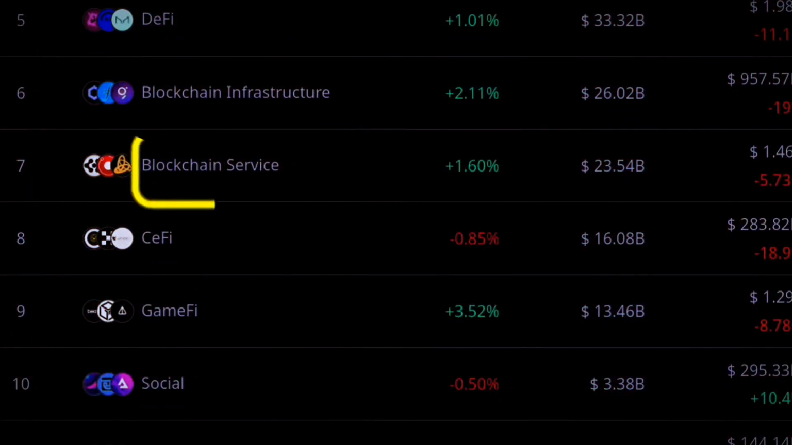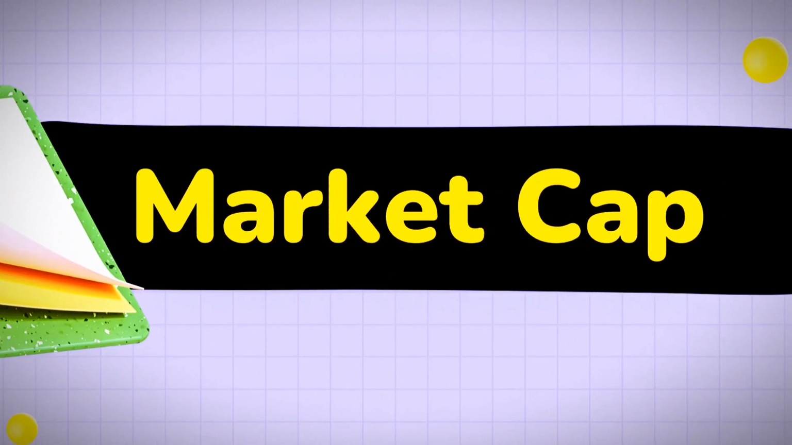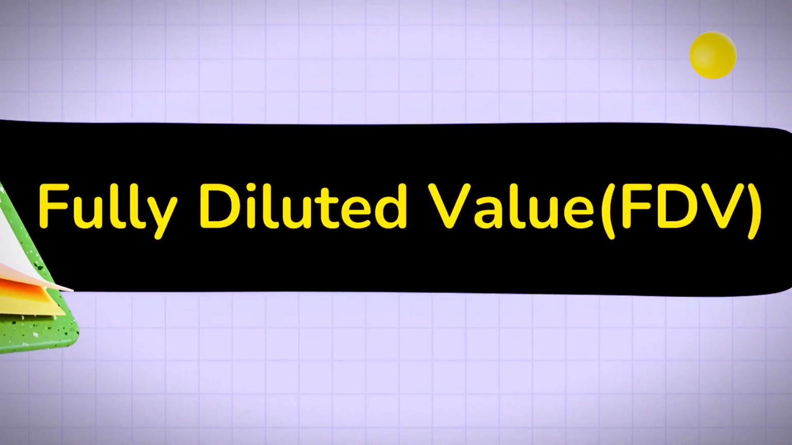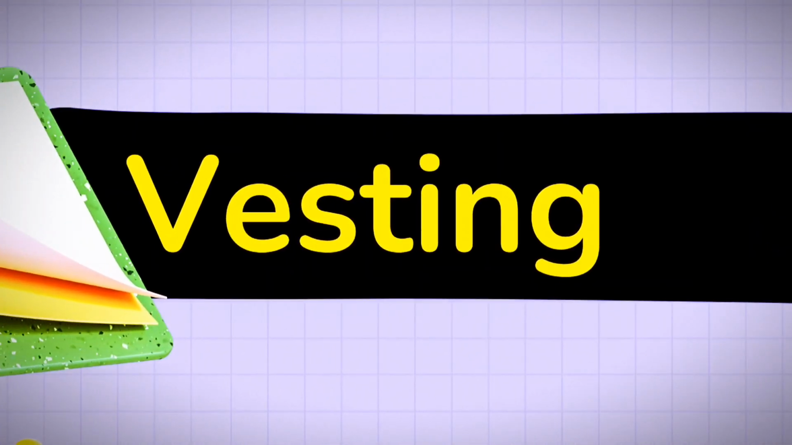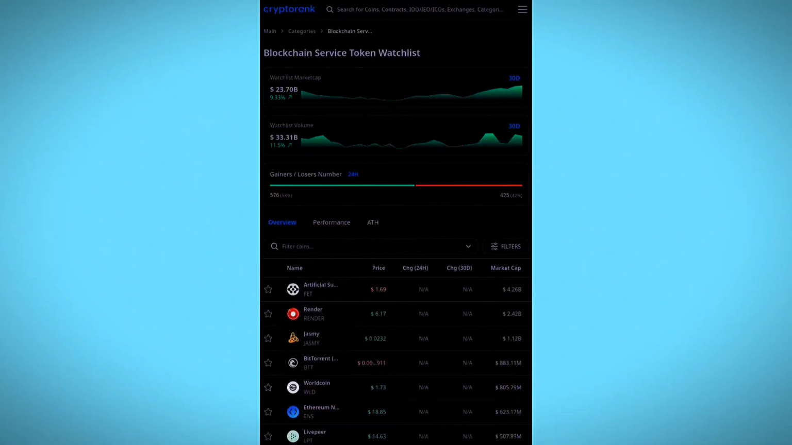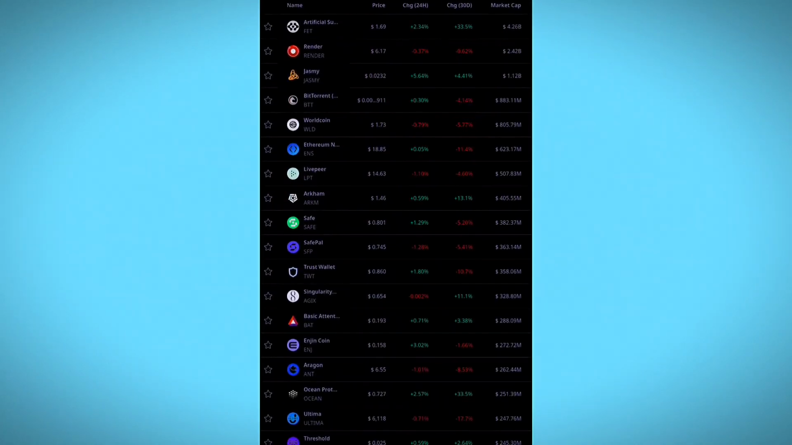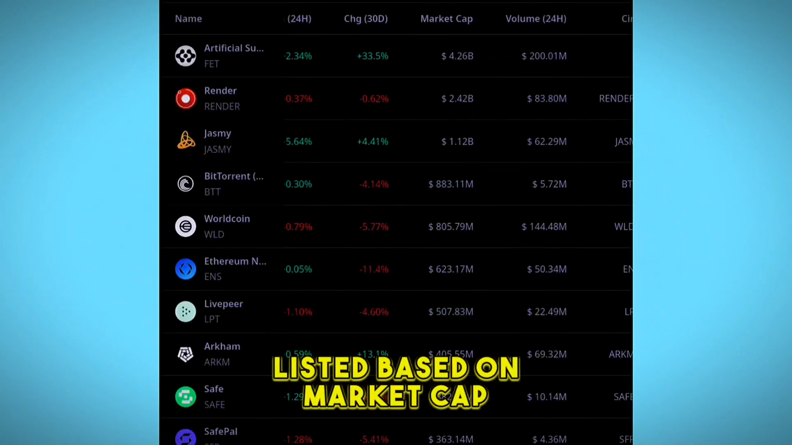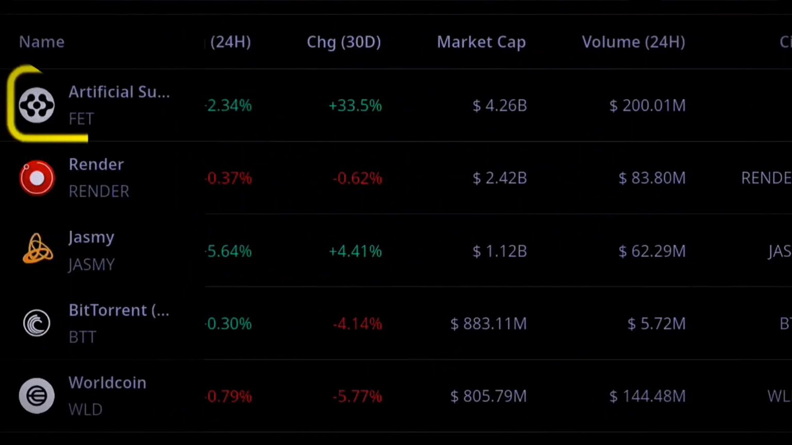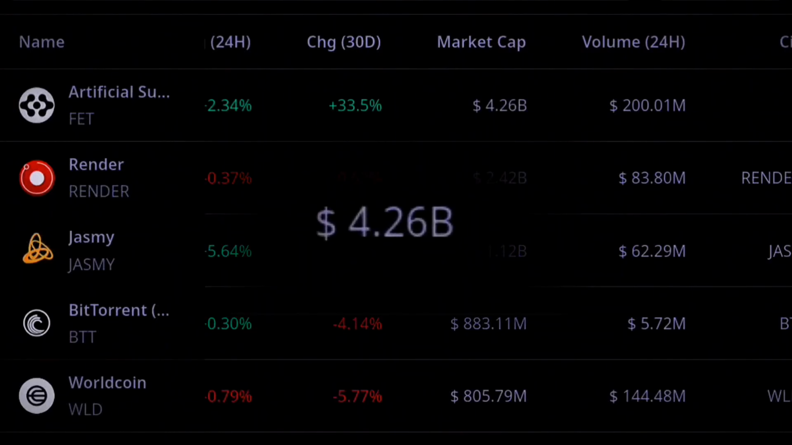We want to look at the blockchain services and see if we can find some opportunities here, combining our knowledge from market cap, FDV, which is fully diluted value, and the vesting period of these tokens. Now we see the list of these tokens listed under the blockchain services category. They are listed based on market values. The first one is FET, which is $4.26 billion.